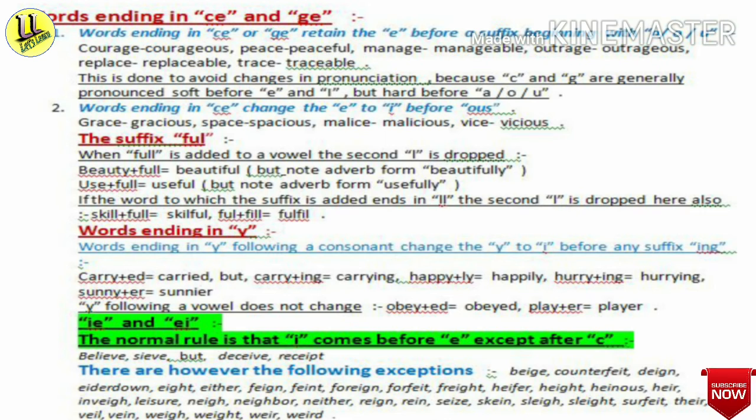There are, however, the following exceptions. You see, beige, counterfeit, deign, either, feign, faint, foreign, forfeit, freight, heifer, height, heinous, heir, like this.